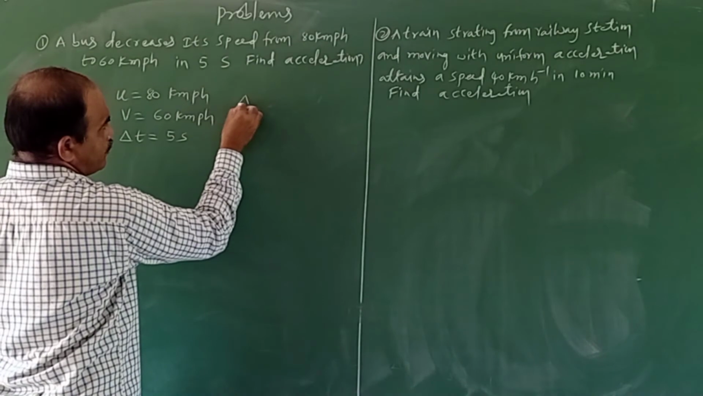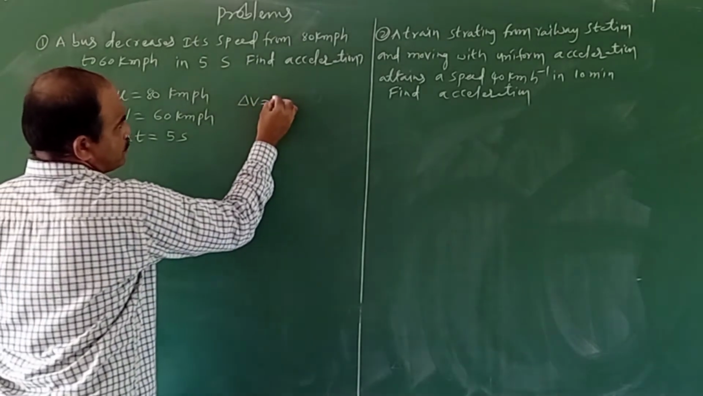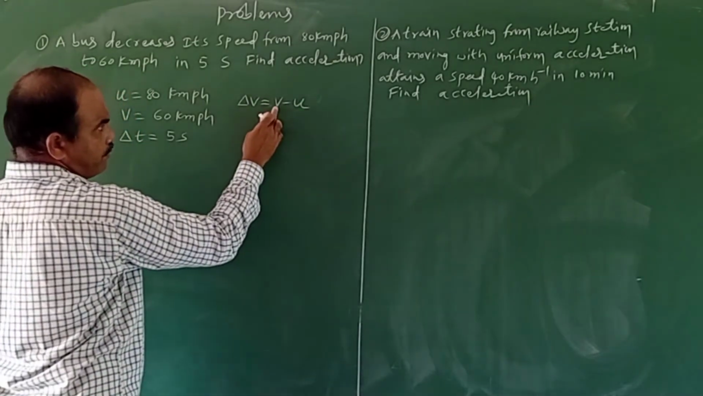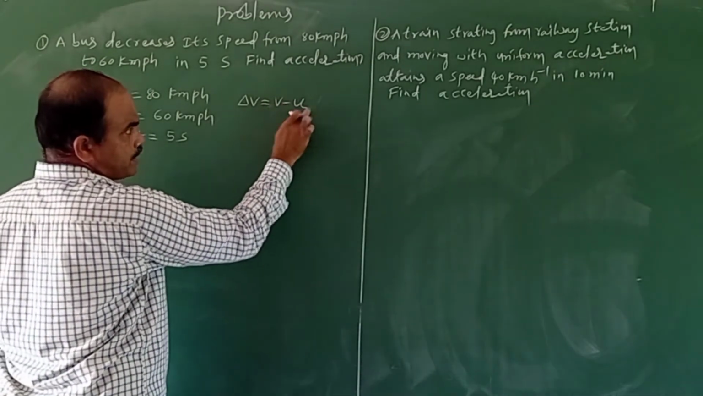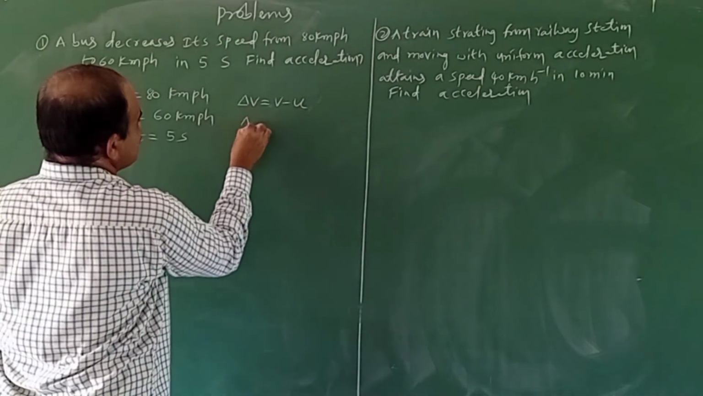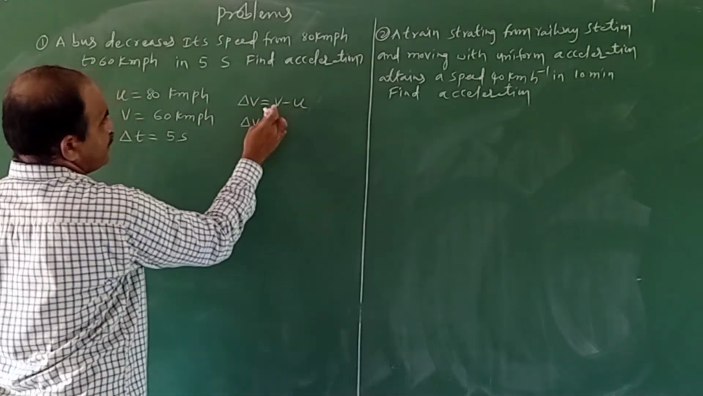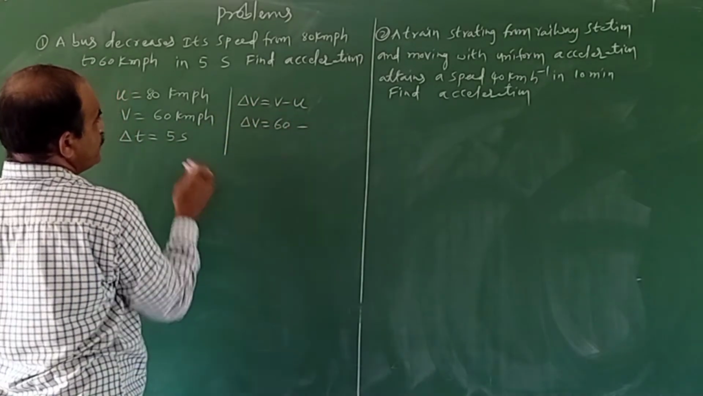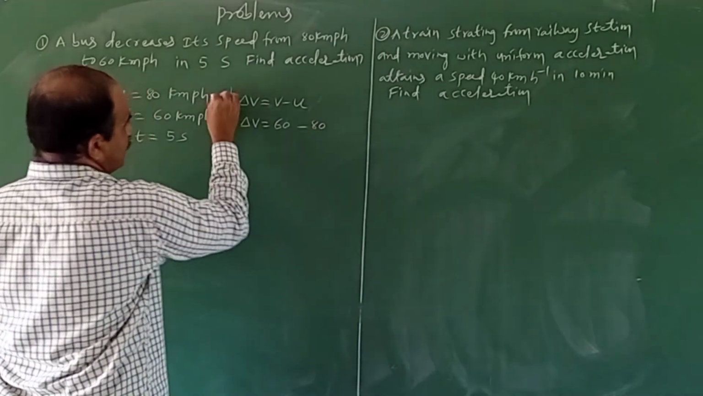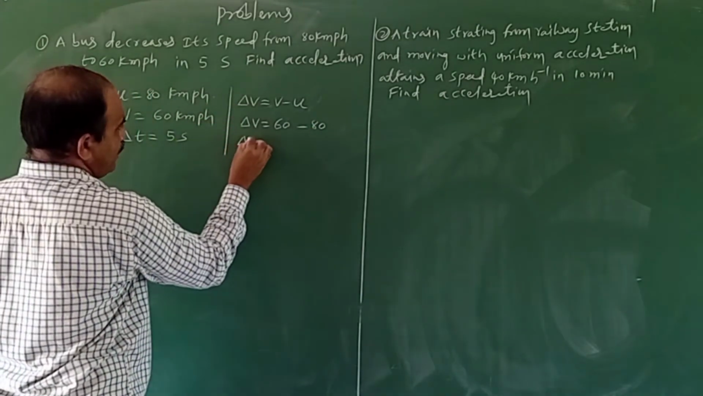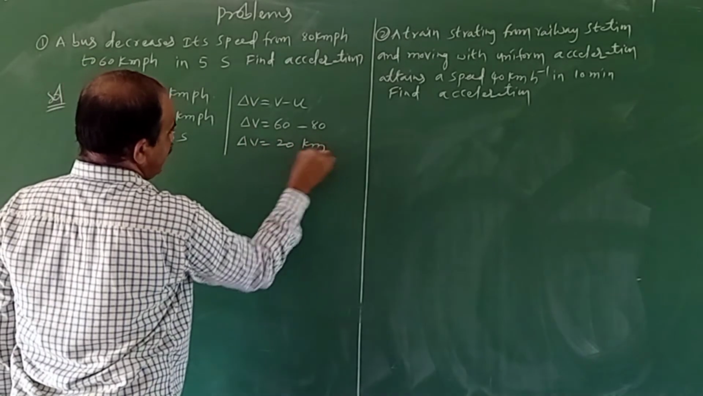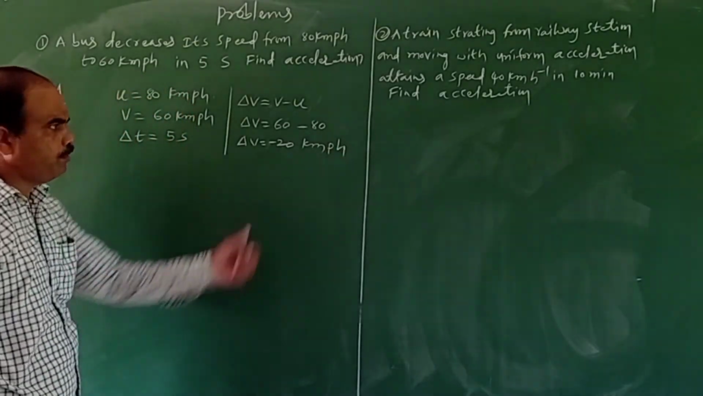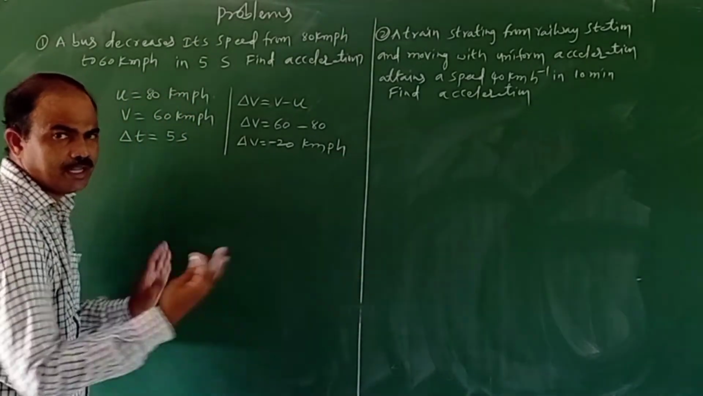Now what is the change in velocity? The change in velocity is delta v, which is final velocity minus initial velocity. Remember, v represents the final velocity and u represents the initial velocity. So delta v is v minus u, that is 60 minus 80. Both are in kilometer per hour, so the change in velocity is minus 20 kilometer per hour. The minus represents a decrease in the velocity.